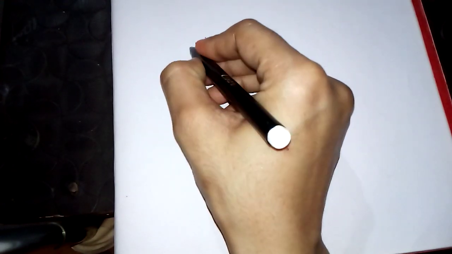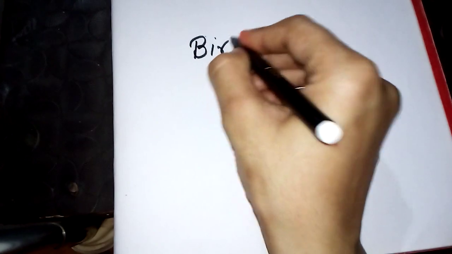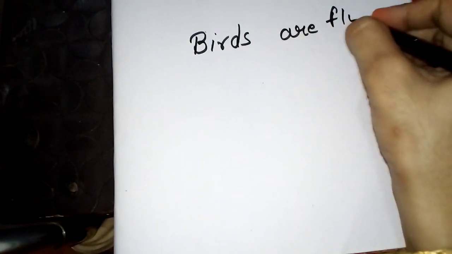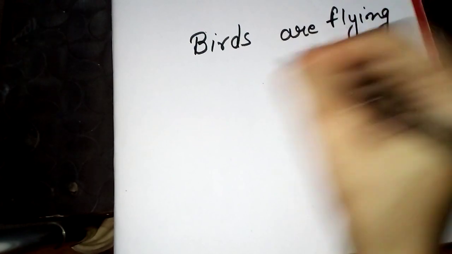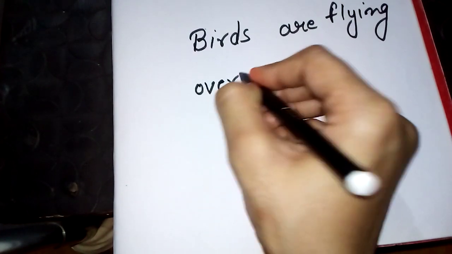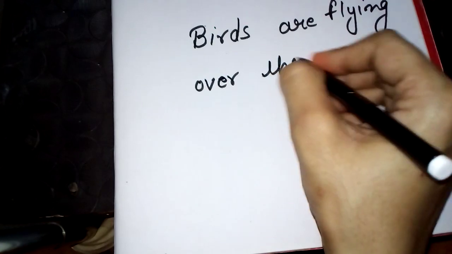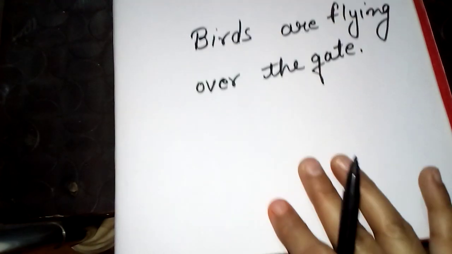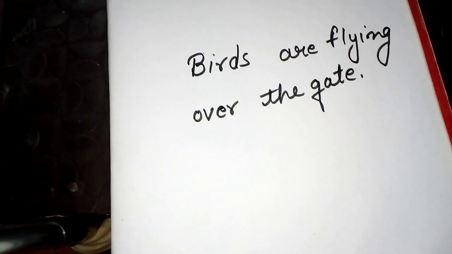Now come and see the second statement, that is, birds are flying over the gate.